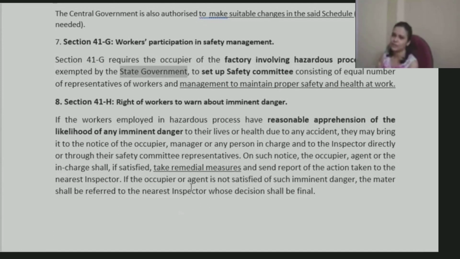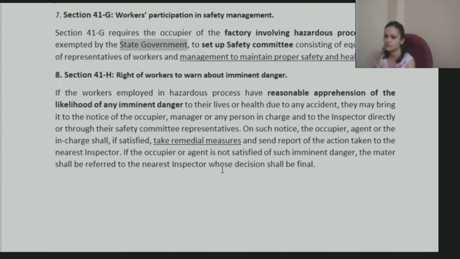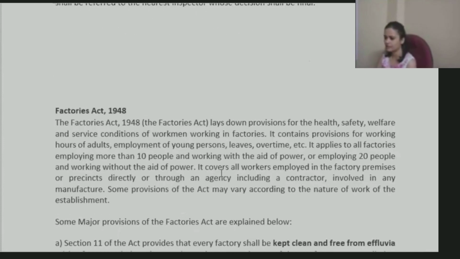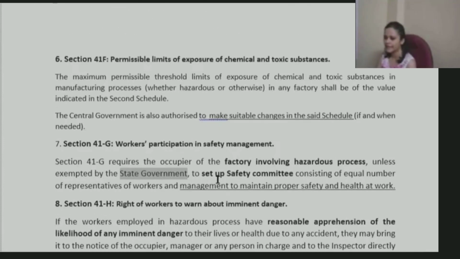So the inspector may also come there, inspect the premises and all that. Based on the observation, whatever report or order they give, that specific order needs to be followed. So if they mention some safety steps need to be taken, those will be taken, and accordingly it should be followed by them.